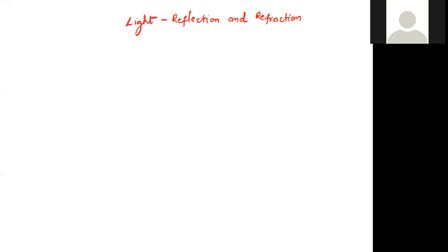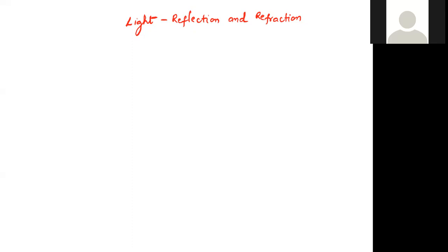Later on, we'll talk about refraction. When the light goes into the other medium, that light is called refracted light. Basically, here we will discuss two things in this chapter: one is reflection of light, the other is refraction of light, and we will assume the light is traveling in a straight line path.